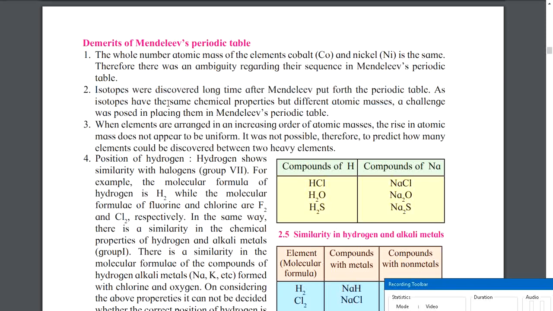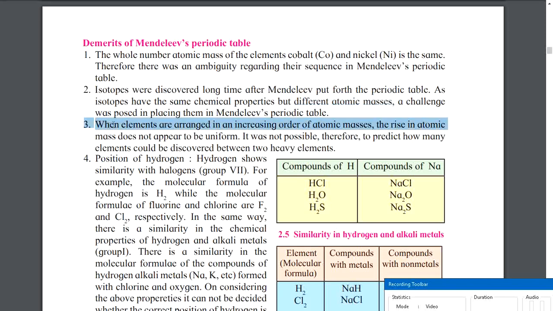Isotopes have the same chemical properties, but different atomic masses. As he classified elements on the basis of atomic masses, people were confused whether they should create a new place in the table for an element that is the same but has a different atomic mass. That was the challenge they faced.